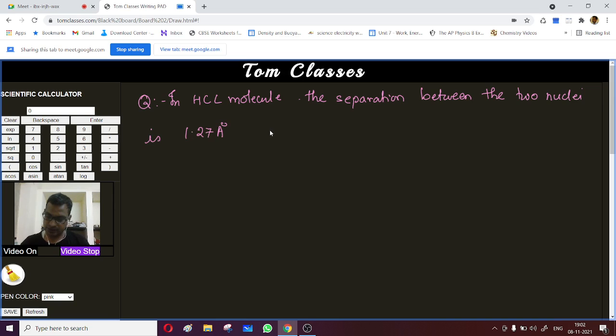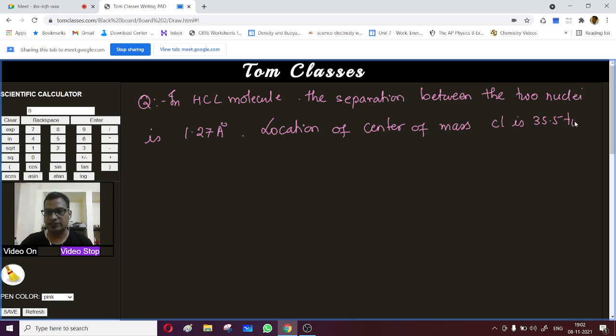That is the separation. The approximate location of the center of mass of the molecule is asked.